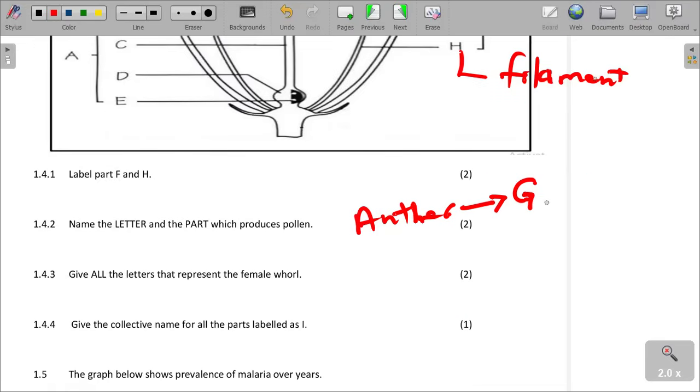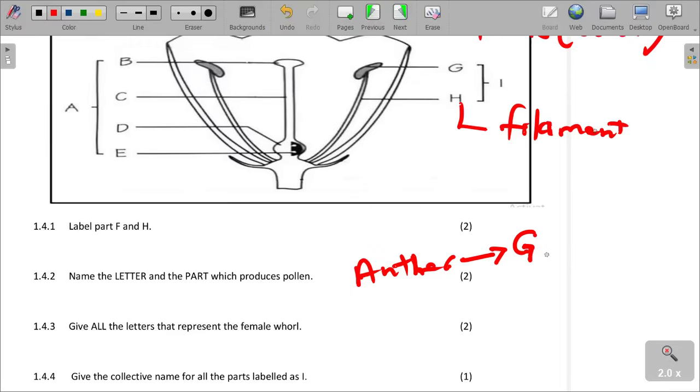Give the letters that represent the female part. So which ones are representing the female part of the plant?